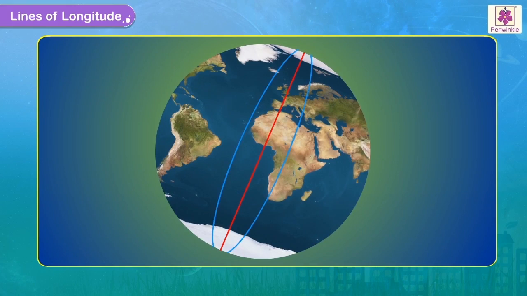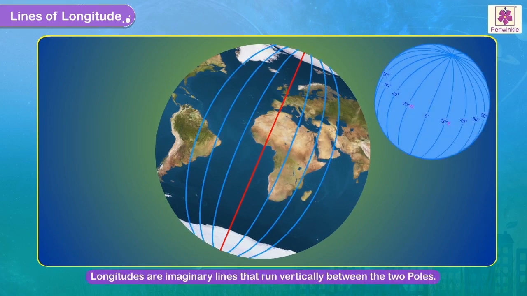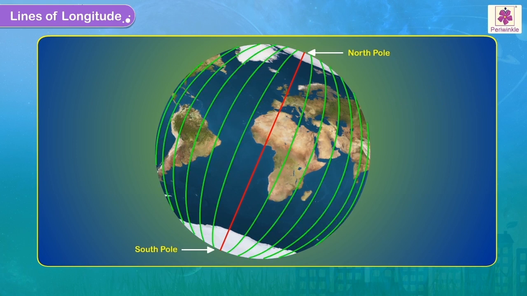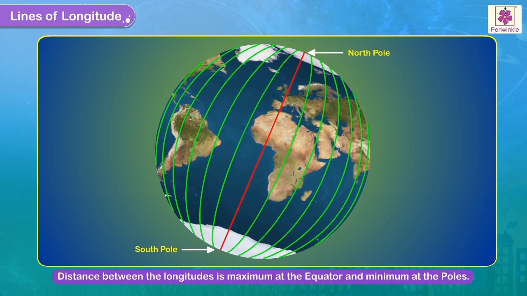Lines of longitude. Longitudes are imaginary lines that run vertically between the two poles. Unlike latitudes, the distance between the longitudes is maximum at the equator and minimum at the poles.